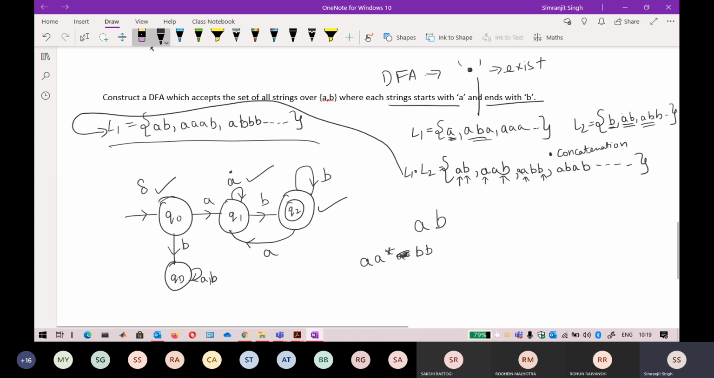Again, if you see the concatenation operator, I just want to tell you one more thing. If you draw the automata of L1 here, you will see some bits and pieces of these individual automata in this combined automata.